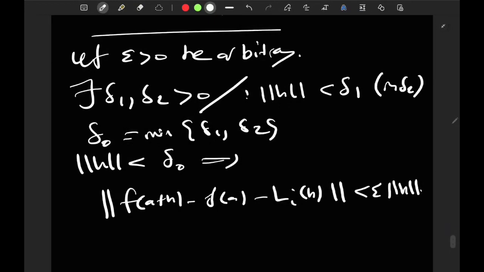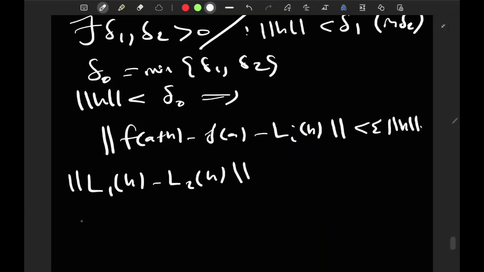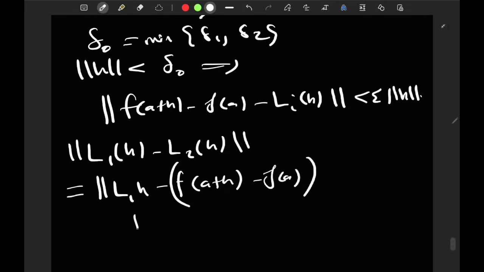Now I'm going to look at the difference. So look at the difference: the norm of L1(h) minus L2(h). What's this? This is the same as the norm of L1(h), and let me subtract here, so minus f(a+h) minus f(a), plus f(a+h) minus f(a) minus L2(h).